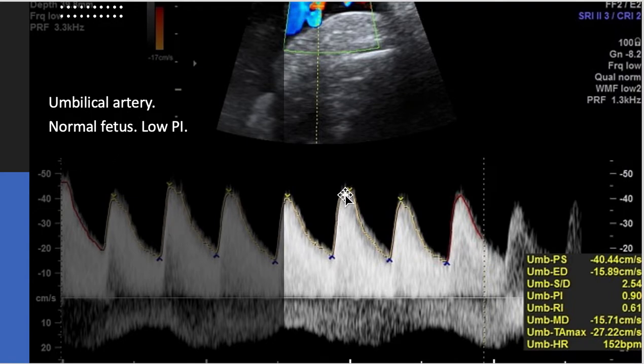So I look at the spectral flow and I see that it's quite fluffy. It's high with high diastole. High diastole indicates a low resistance state, and low resistance means low pulsatility index.